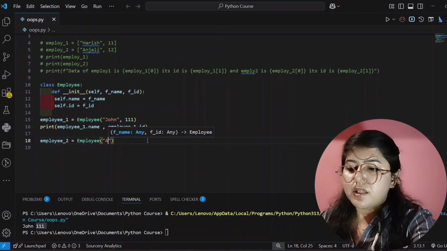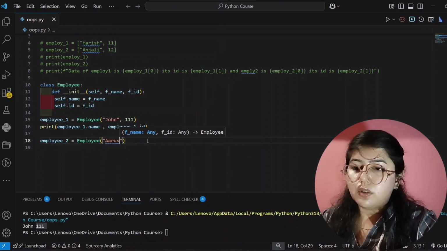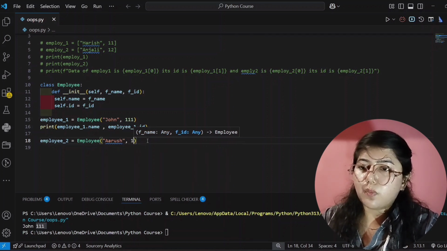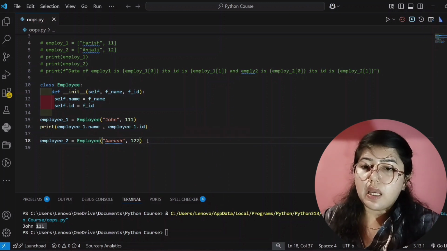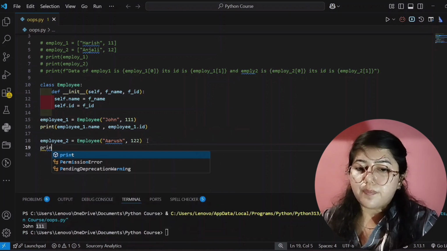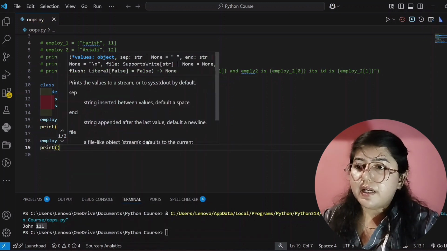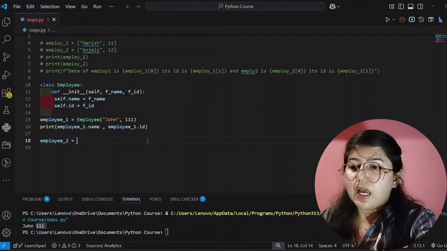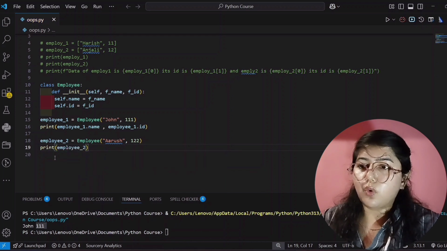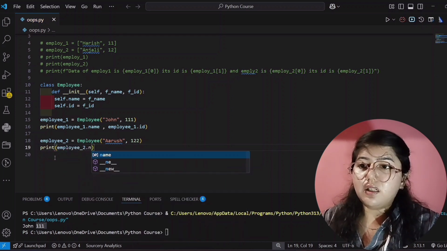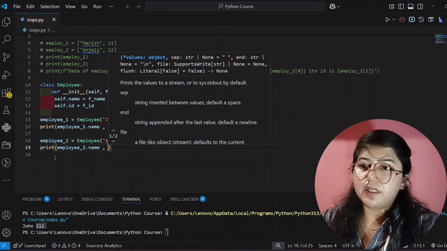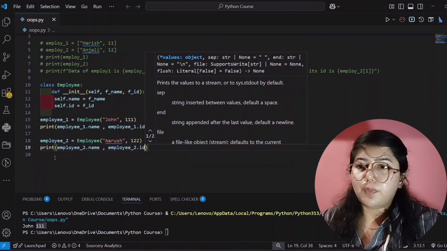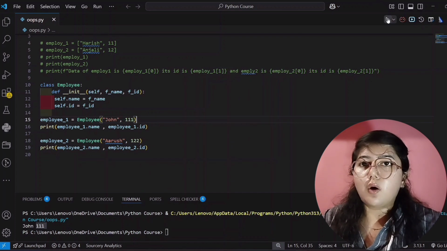Here I am passing Arush, and its id is 122. Then I am printing this. Inside this you have to write the object name, employee 2, then dot, and then the property name, then again employee 2, then id, that is the property. And now I will run this code.